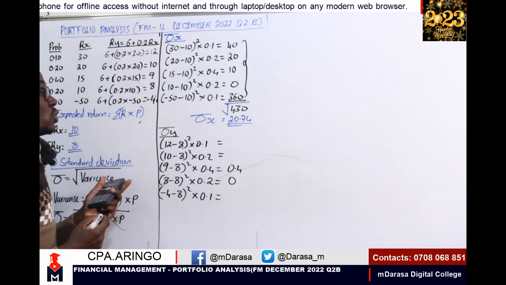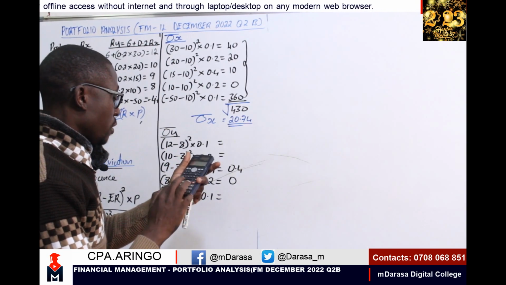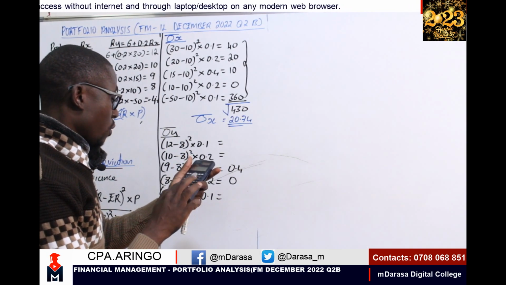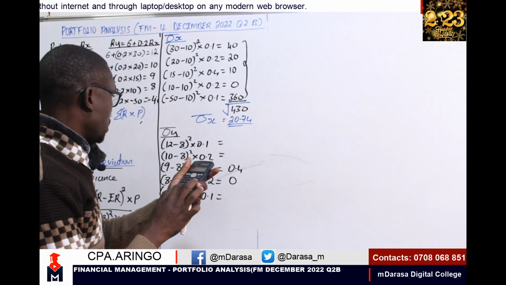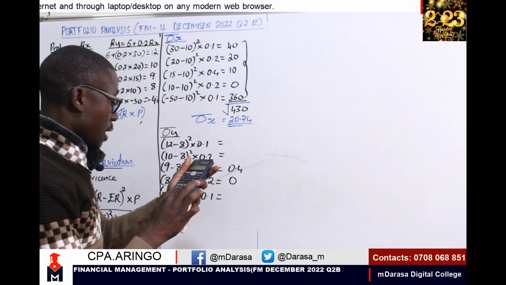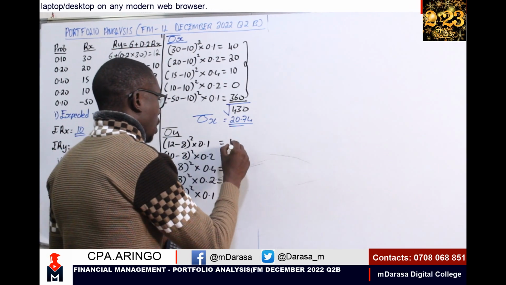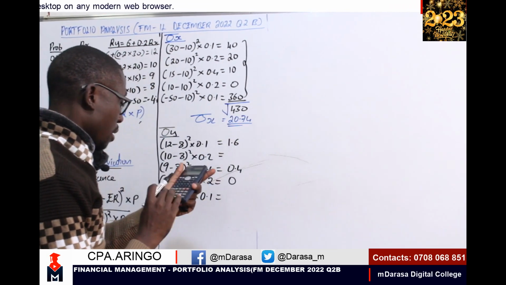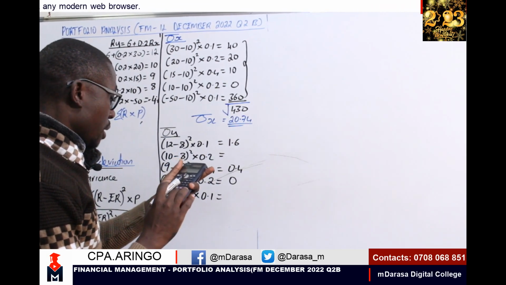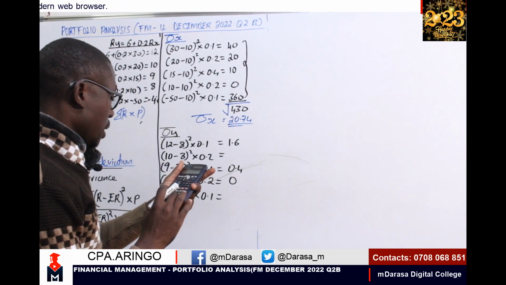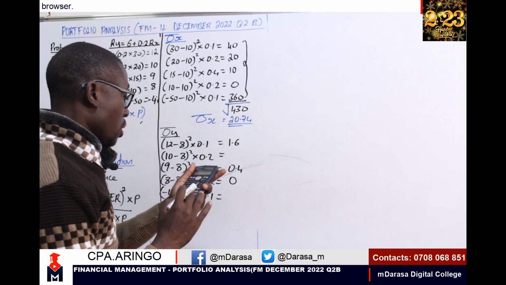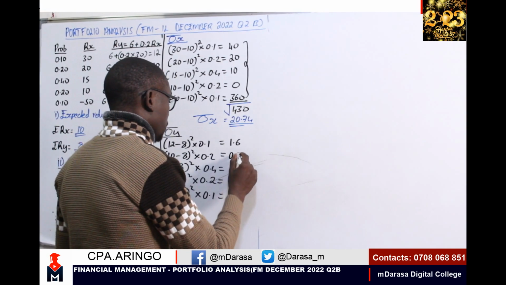I need the solution for the other two. 12 minus 8, squared, times 0.1 should give me 1.6. Then 10 minus 8, squared, times 0.2 should give us 0.8.